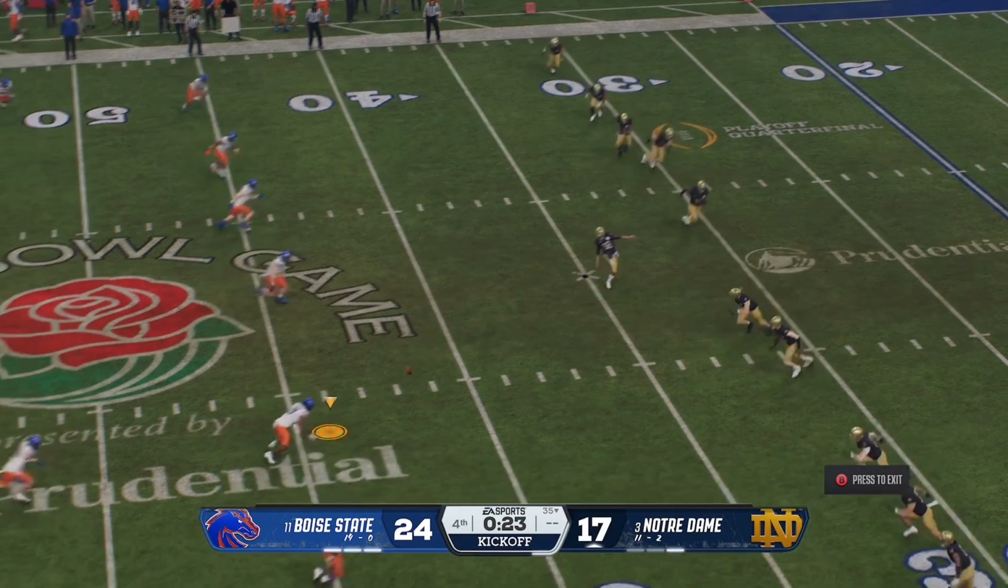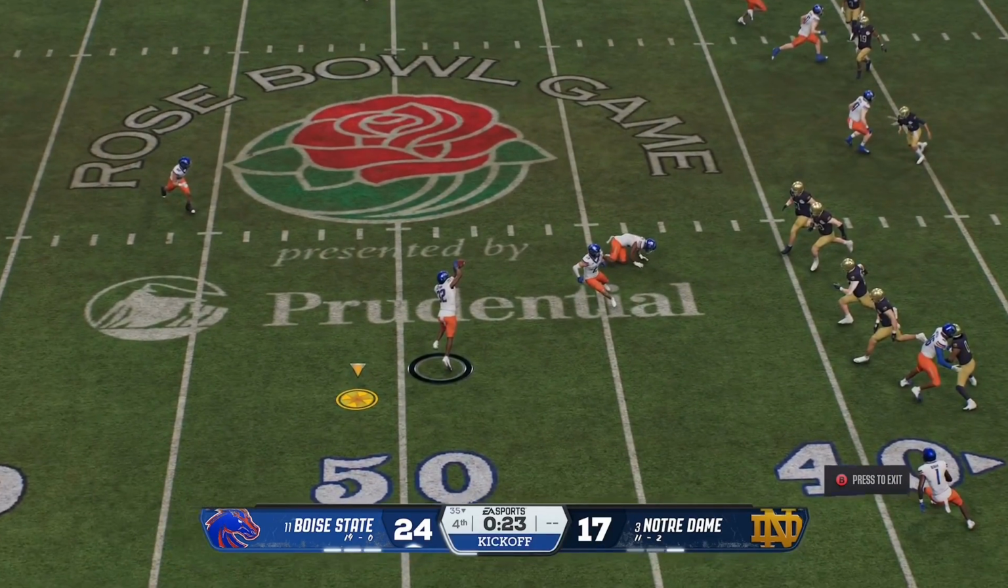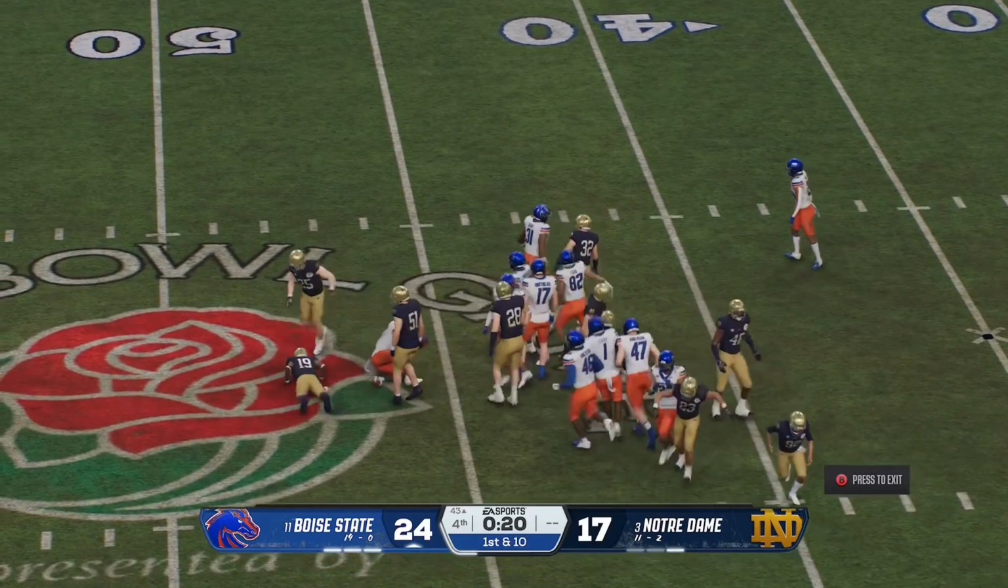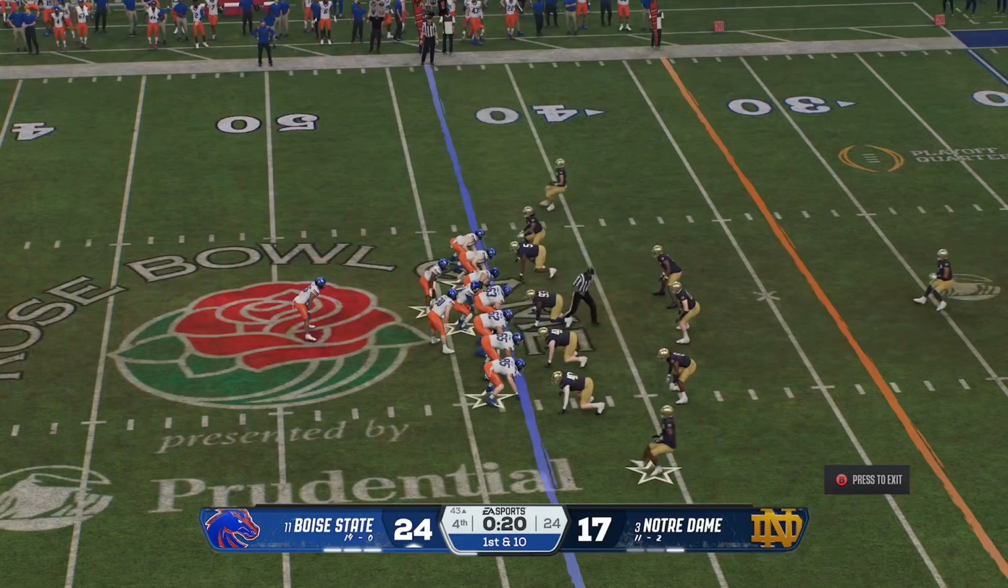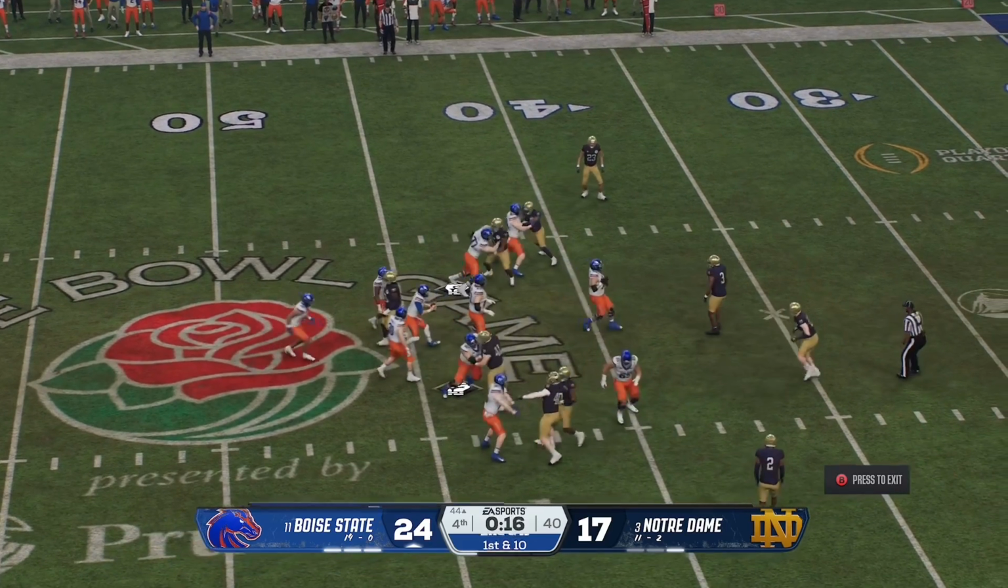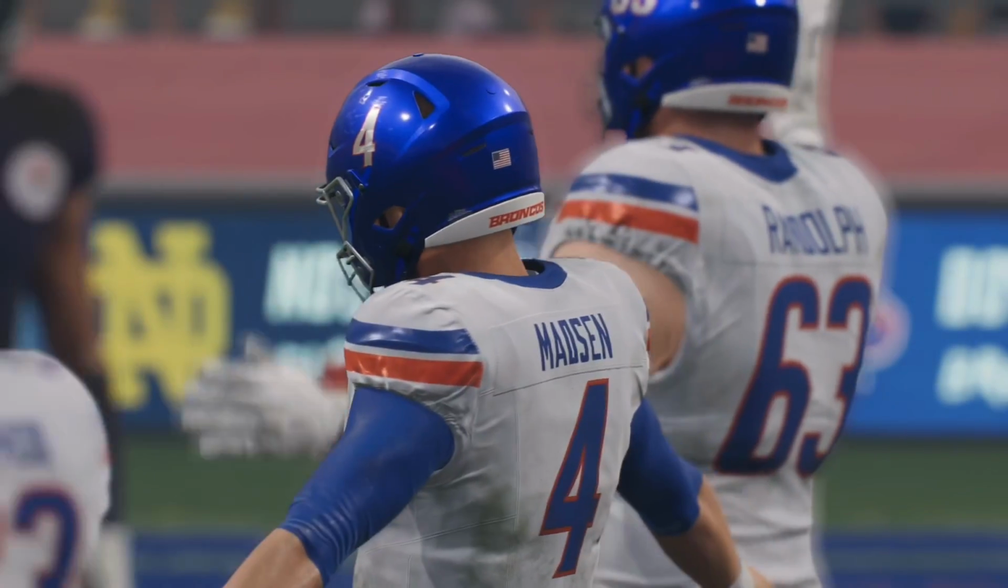But here we go. Onside kick, kicking it off. He's actually going to get it. Boise State might not get it. No, Boise State's going to get it. And they can now kneel this one out. They might actually return it. No, they're not going to return it. But Boise State, in victory formation, kneels this one out. And Notre Dame goes down. Boise State continues their legacy run.